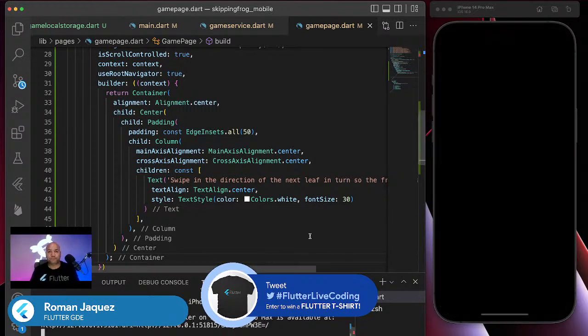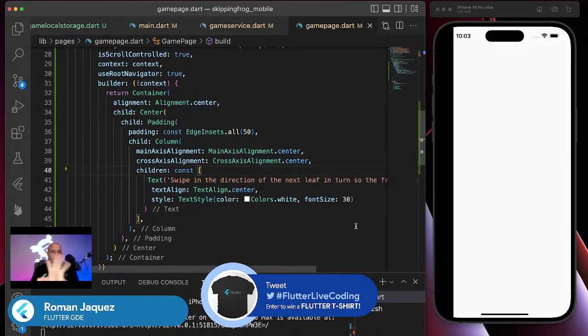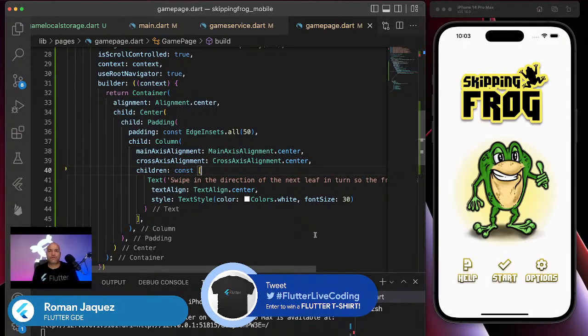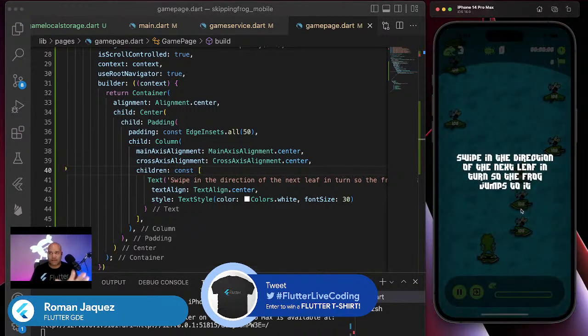So let's go ahead. I'm gonna continue. I'm just gonna finalize, at least structure the items that I want to do. For example, there it is. Swipe in the direction of the next leaf, blah, blah, blah. Perfect.